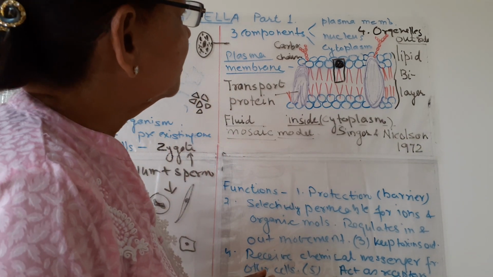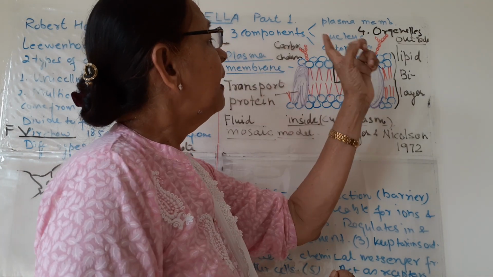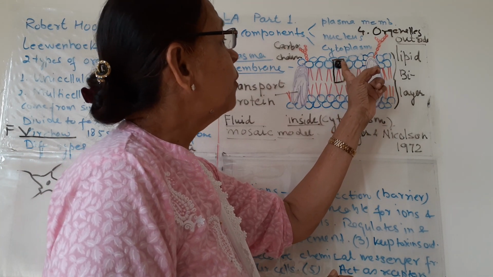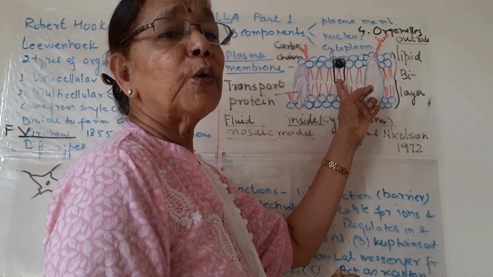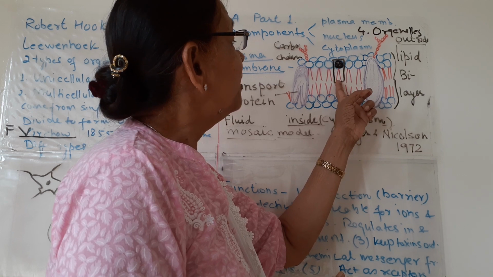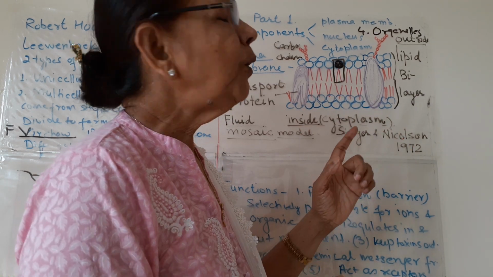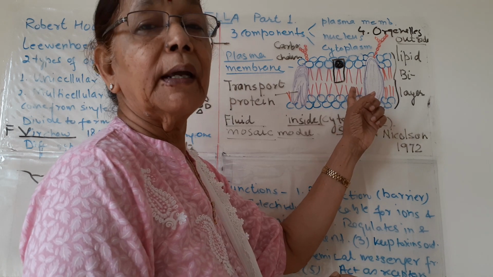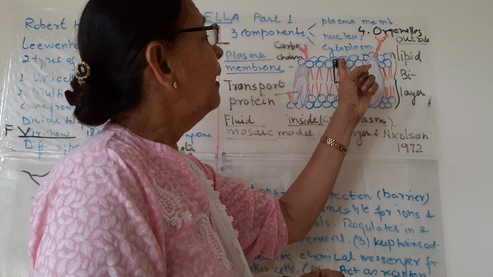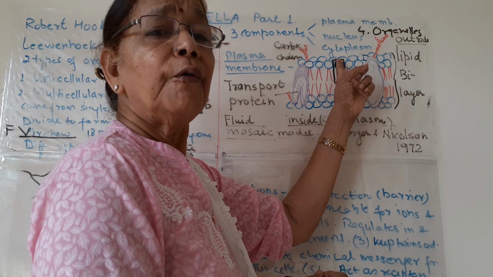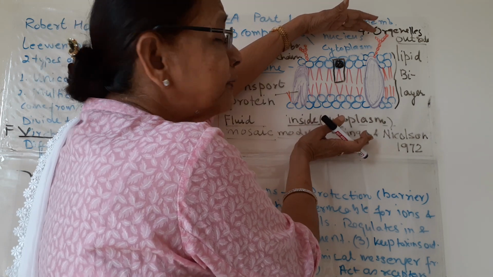What is the specificity of these lipid molecules? The head is hydrophilic and the tails are hydrophobic. Phobic means to hate: they hate water and don't want to be in contact with water. On both sides of the plasma membrane, water is present.